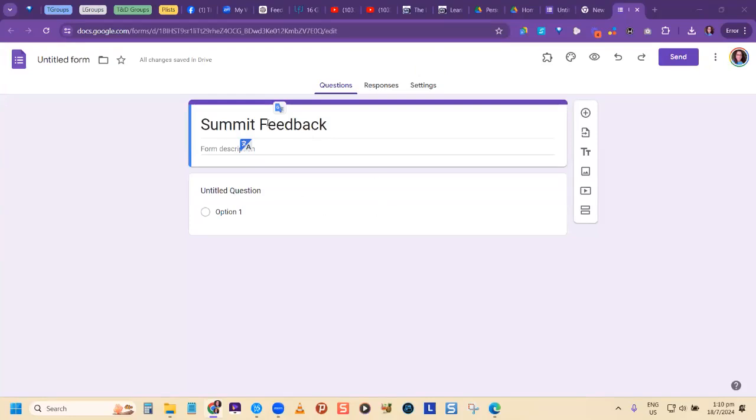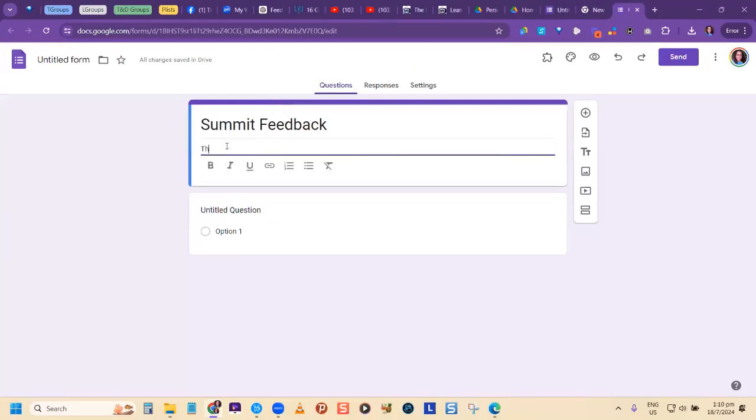So I've called this summit feedback. So I could say that this form is to gather feedback about the AI Impact Summit held in July 2024. All right. It's good for your form to have a description. Notice here I have some formatting features available for me. So formatting means you change the appearance of whatever you want, your text.